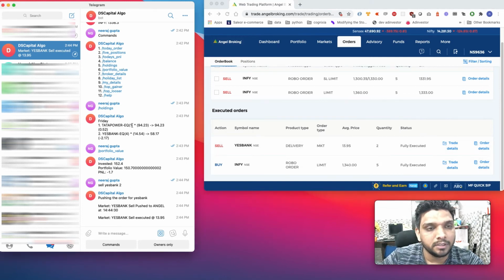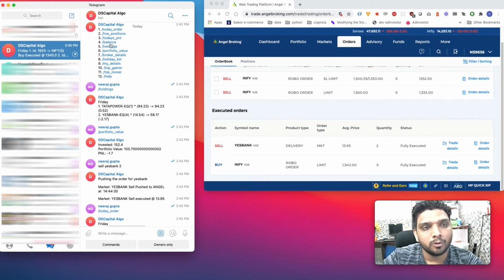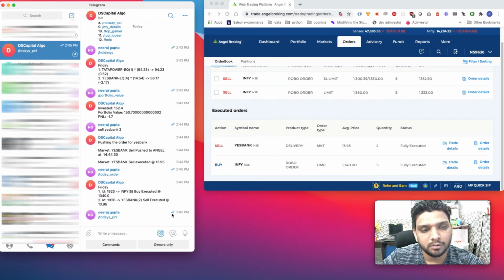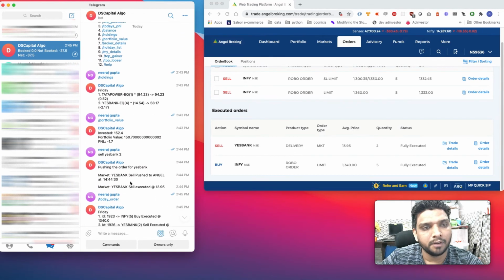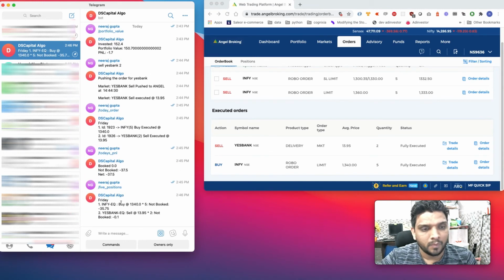And now if I check my today's orders, since this is a Yes Bank order, I can see it in my current orders, and this is the order which I placed in the morning. And I can also check my today's profit and loss. This is the profit and loss which is going on with this. And if I go and check my live positions, this is the live position in fee, it has minus 35 rupees, and yeah, that's it.